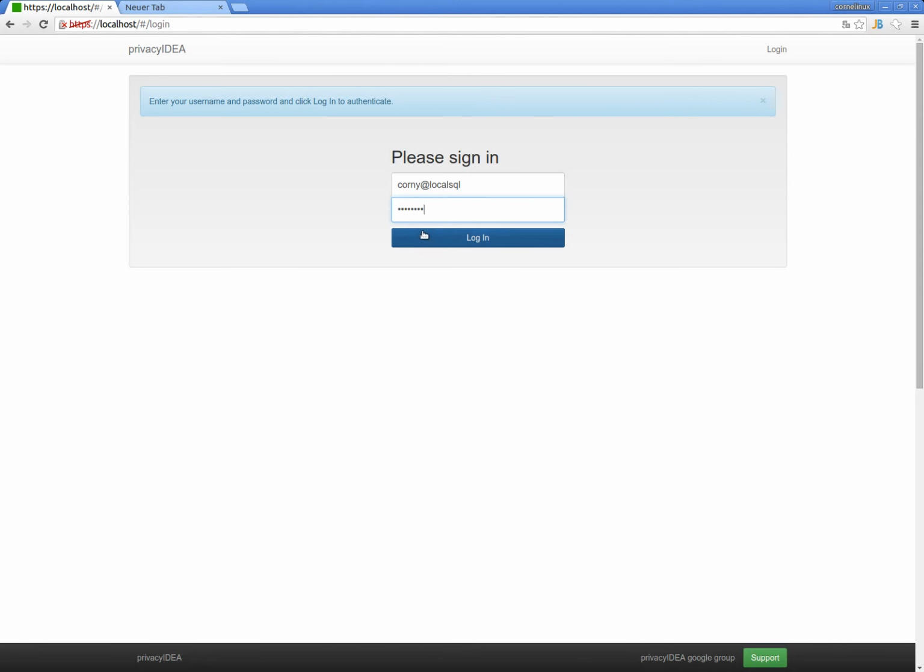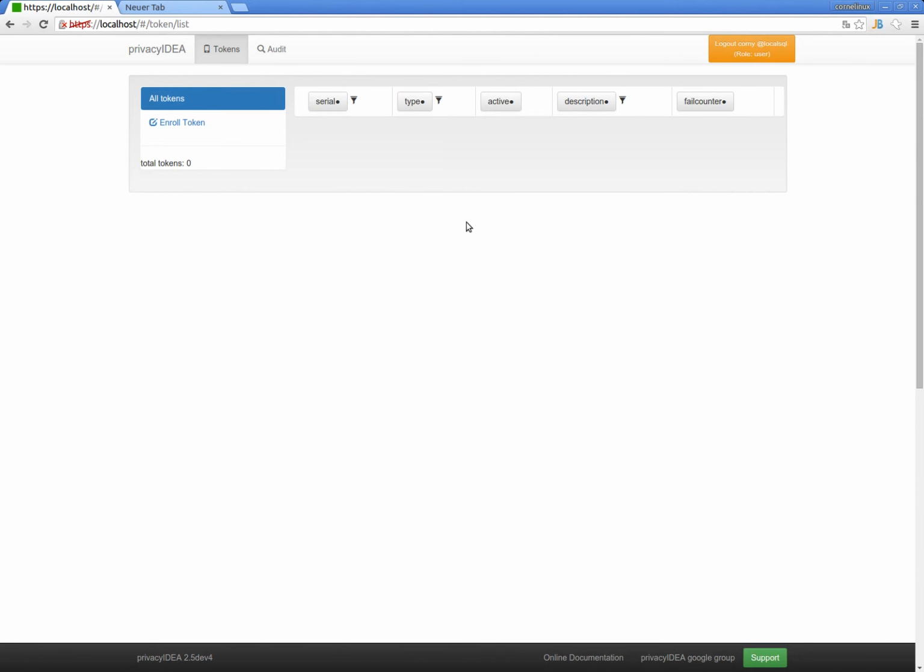Copy the registration code to the clipboard. Now I can paste it in here, and the user will authenticate with his password from the user store and the registration code. Login. Perfect. The user has logged in to the self-service portal, and as you can see, he does not have any token anymore.